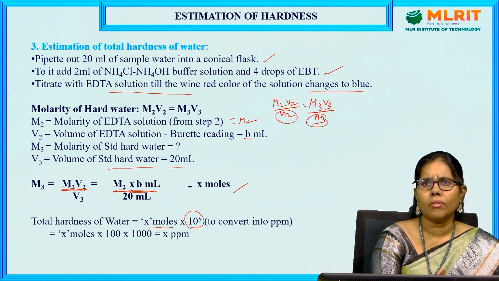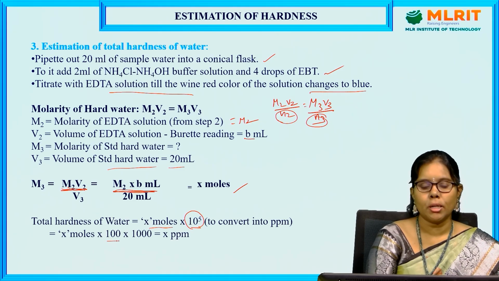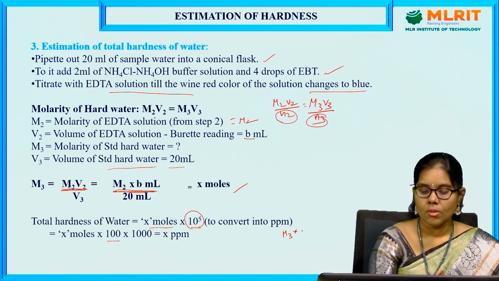How do we get 10 to the power of 5? 100 is the molecular weight of calcium carbonate. Actually, it is molarity M3 into 100 into 10 to the power of 6 by 1000.